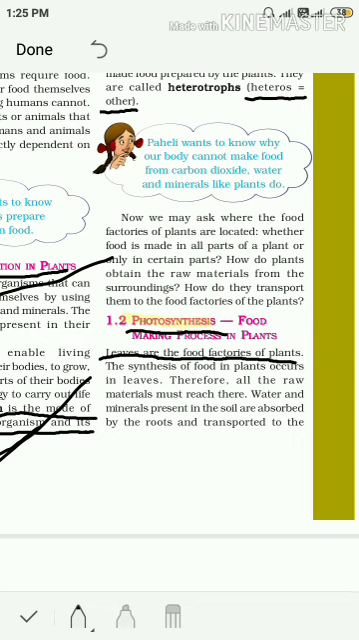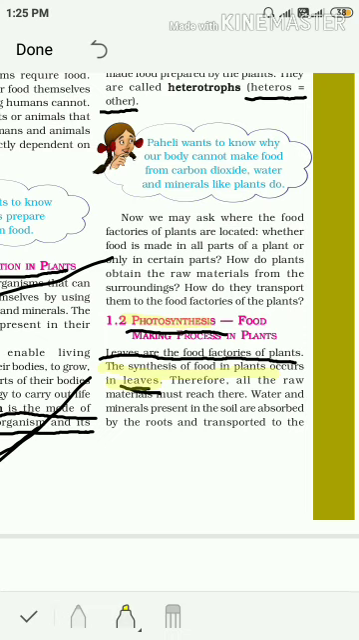It means that photosynthesis takes place in the leaves only; the process of making food takes place in the leaves. That's why leaves are the food factories of plants. Okay. So, the synthesis of food in plants occurs in leaves.